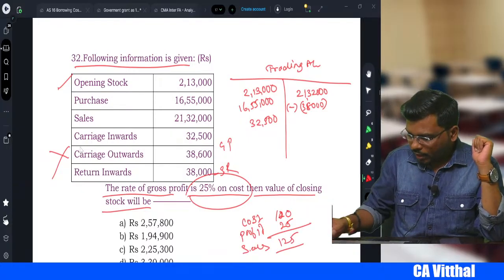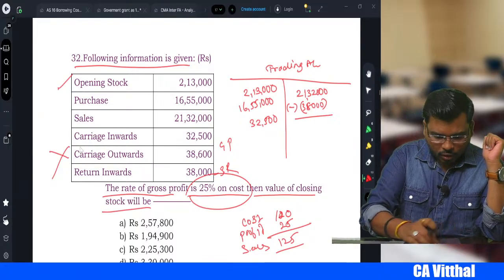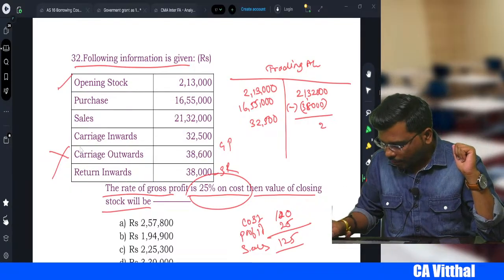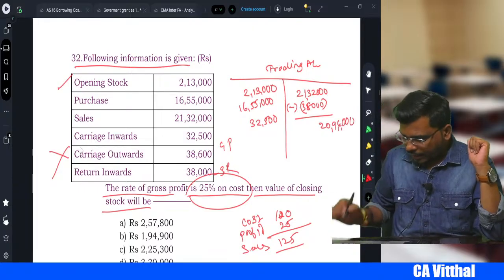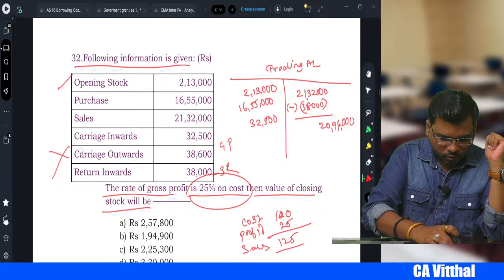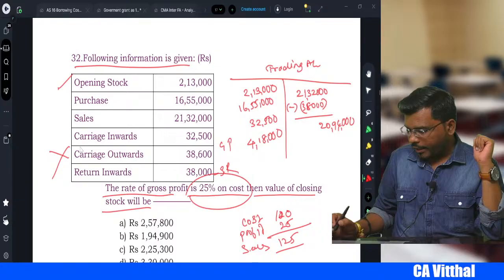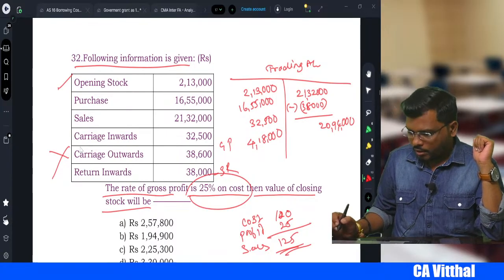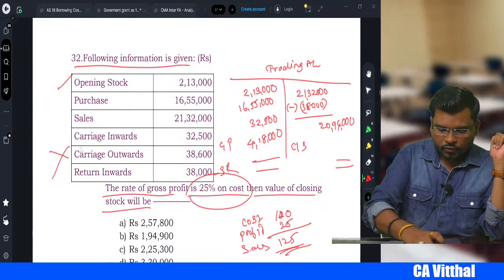Now the net sales are 21,32,000 minus 38,000, which gives net sales of 20,94,000. In that, 25 divided by 125 gives the profit, which is 4,18,000, because sales is 125. Now you close the account, and the balancing figure is the closing stock.